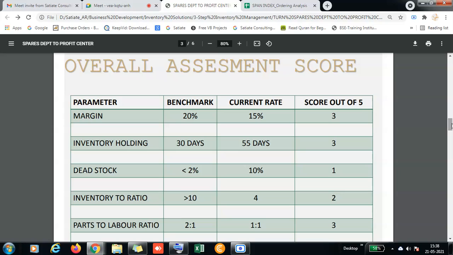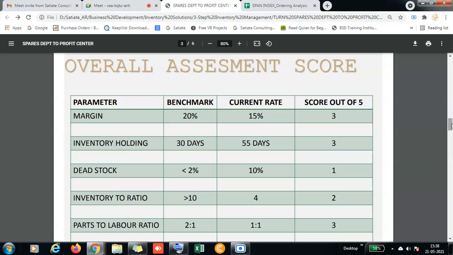Because now slowly we move from BS4 to BS6. Of course, BS4 is still coming for service, but when will they stop? BS6 will stop going to the old ones. So we need to be very prudent in all this.